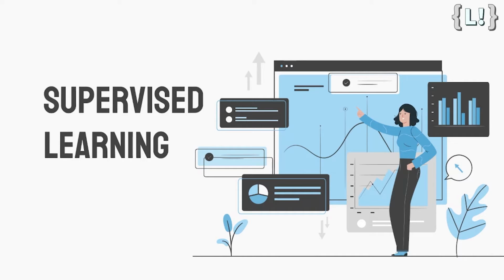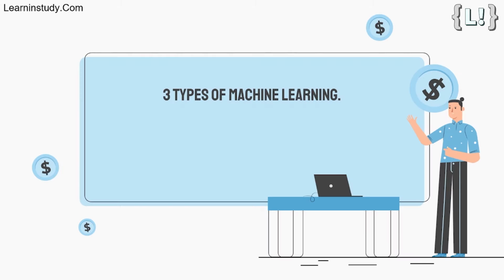This is an introductory course on machine learning. Today we will be talking about the machine learning types. Let's start with that. A machine can learn to solve a problem by following any one of the following three approaches. There are three ways in which a machine can learn: supervised learning, unsupervised learning, and reinforcement learning.